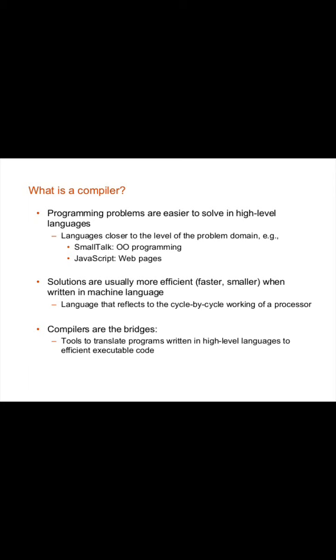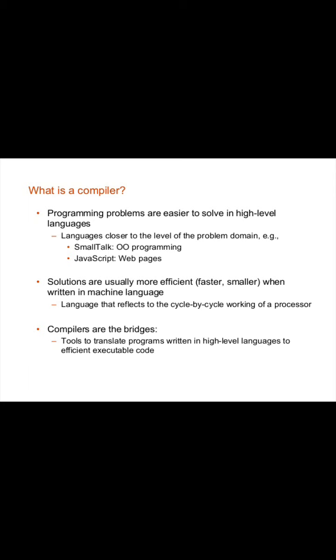So what is a compiler? Generally, we can say that a compiler is a translator. It takes a high level language as input, processes it, and gives machine code as output. In other terms, we can also say that it takes a source language as input. Here the source language is a high level language, and it produces machine level language or assembly level language as the target or output.